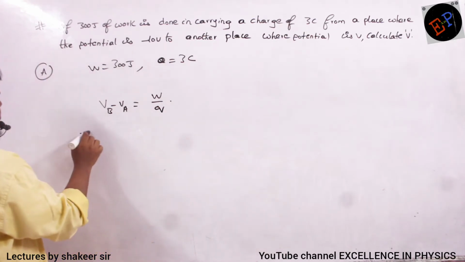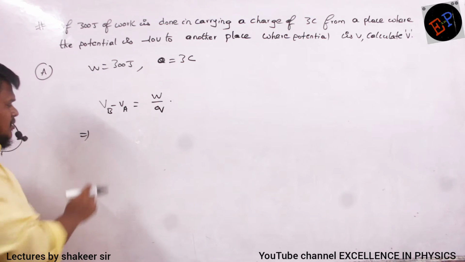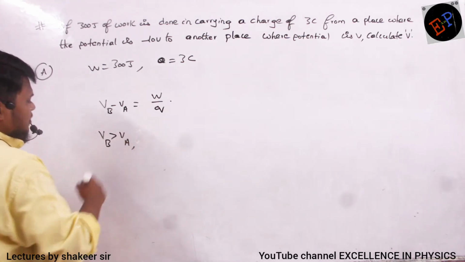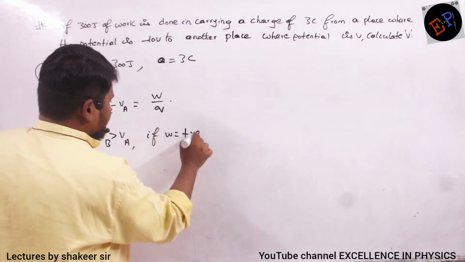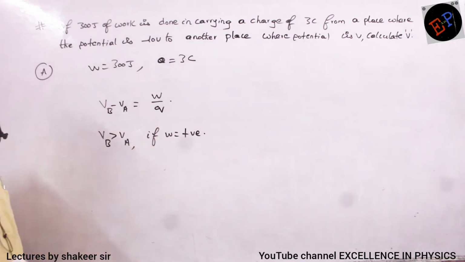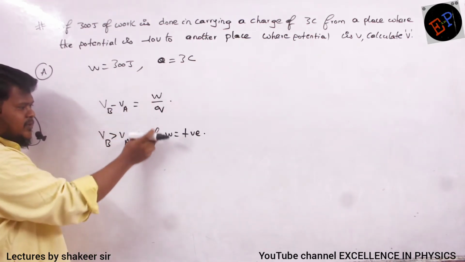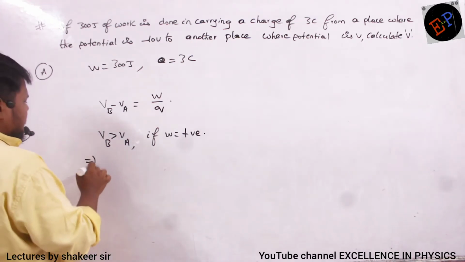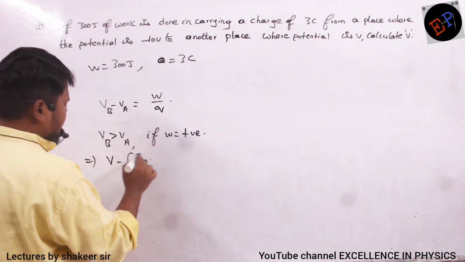Clear, no, ma? So VB means higher potential if work done is positive. Understood, no, ma? So VB will be greater than VA, in which condition? If work done is positive. Are you able to understand? It means if I am moving from lower potential to higher potential, my work done will be positive. This already we have discussed many times. So higher potential is V, lower potential is minus 10.